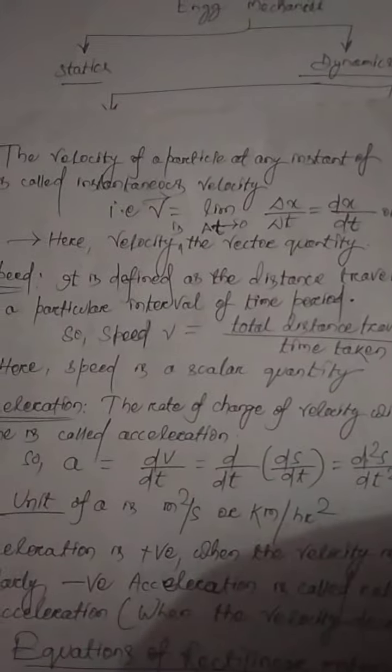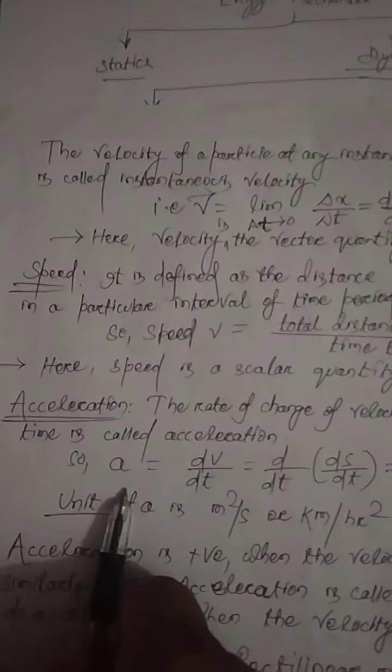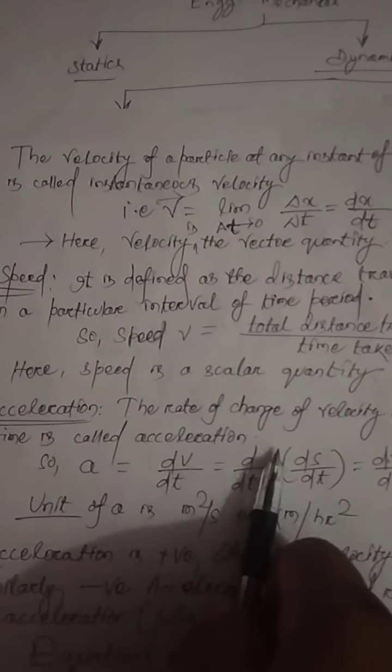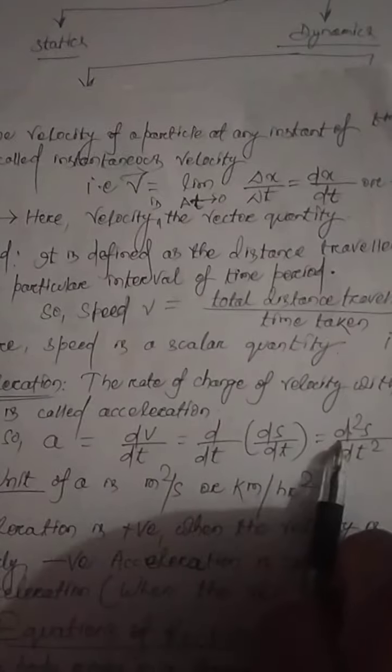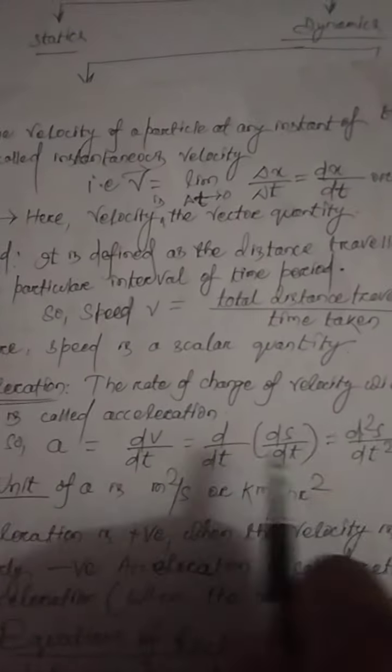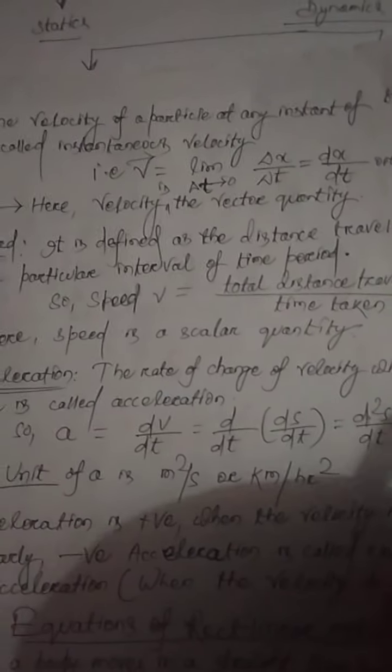Then come to acceleration. The rate of change of velocity with respect to time is called acceleration. So we can write a is equal to dv by dt, that is d by dt of ds by dt. So acceleration a is equal to d square s by dt square, where s is the displacement and t is the time taken.